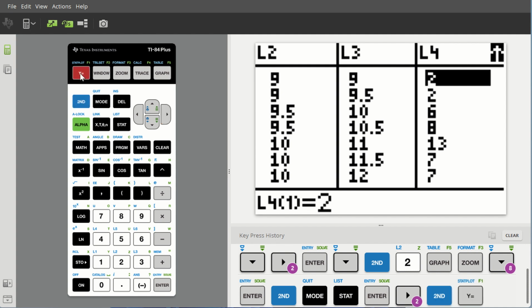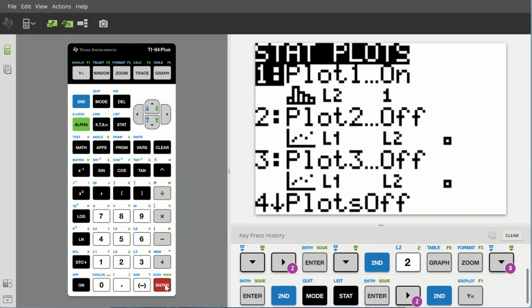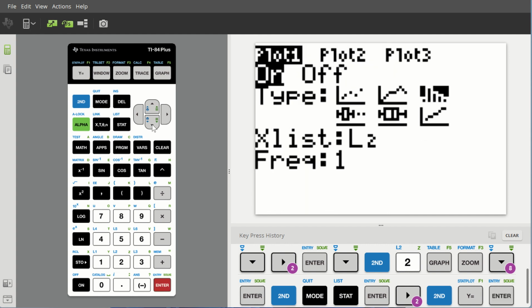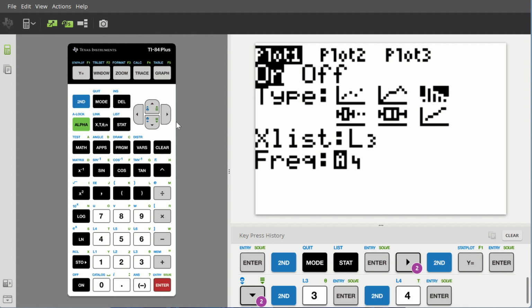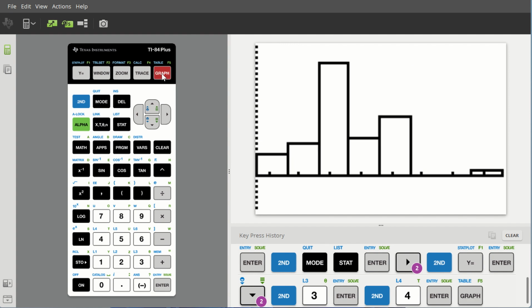To make the histogram, second y equals again. Enter for plot 1, which is on. Histogram is already selected, and my data value, which goes on the x-axis, the Xlist, is in L3, so second 3. Enter. Frequency is given in L4, second 4, and hit graph again. Two ways of making histograms for the same data set.